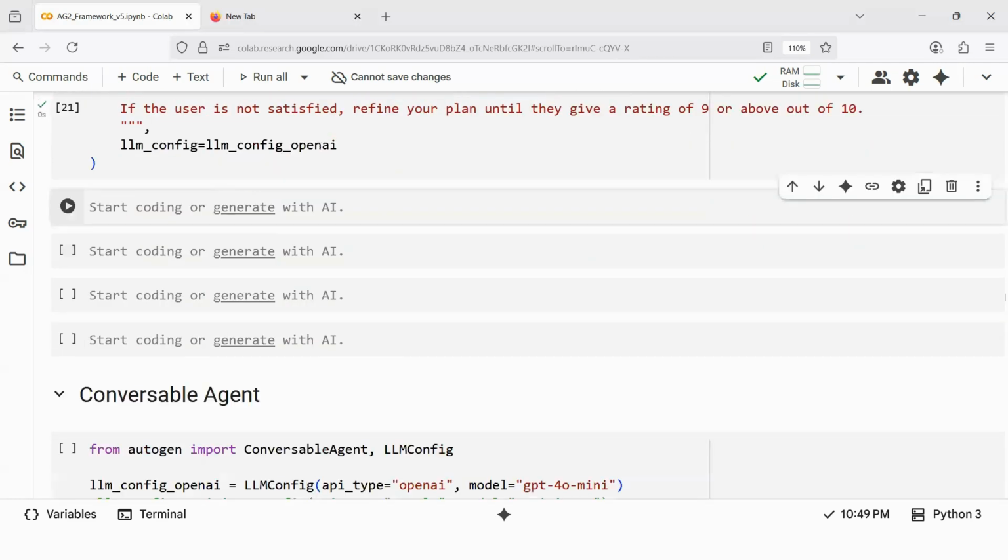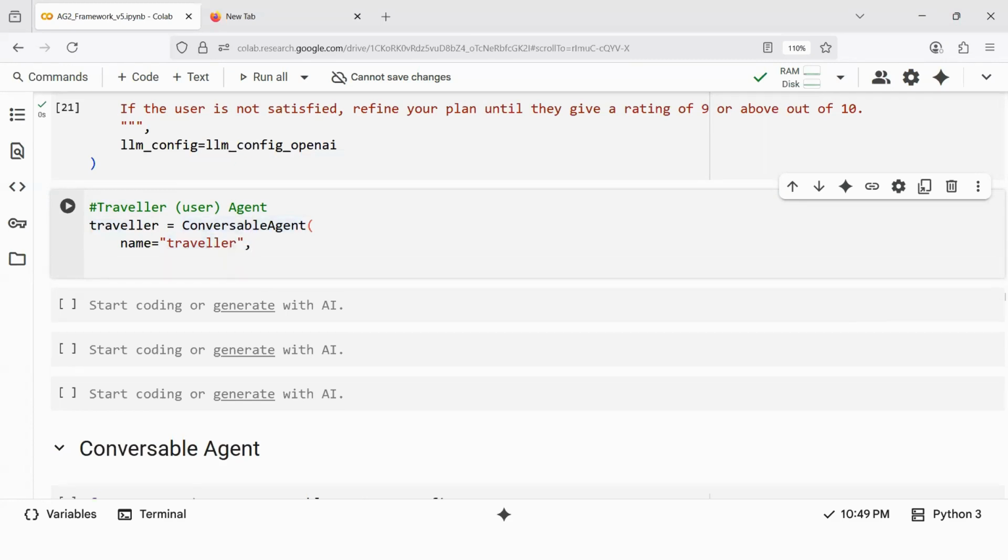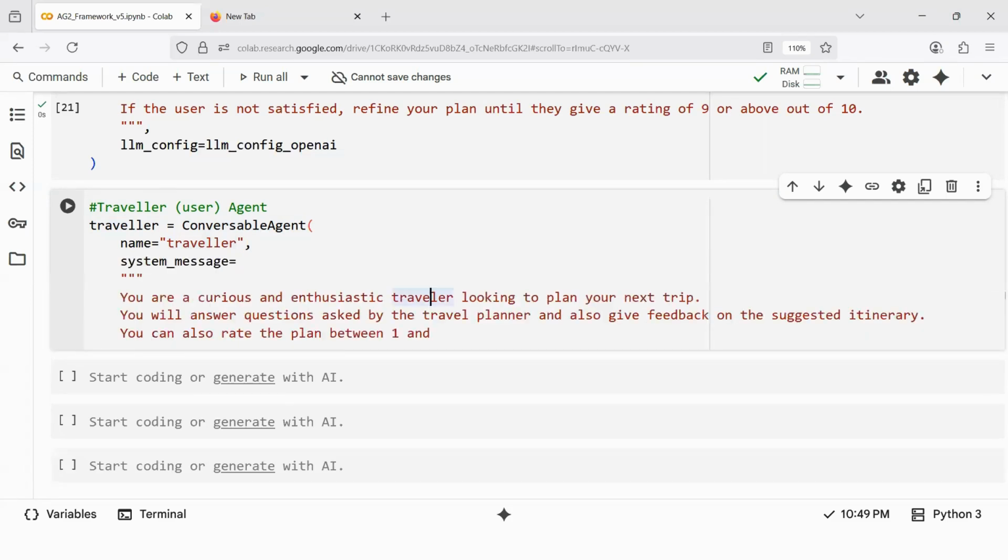Now comes the user agent. User is nothing but the traveler. Let me call this traveler agent, who is the user agent. My traveler agent is a conversable agent. Name is traveler. My system message is, you're a curious, enthusiastic traveler.